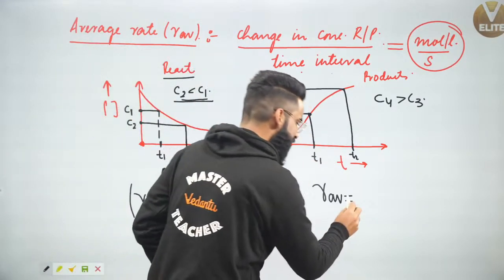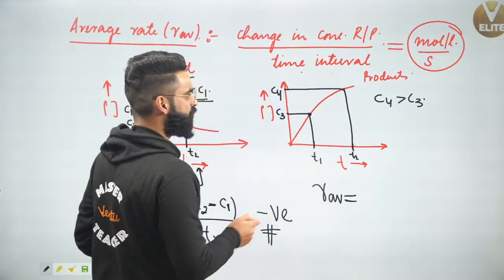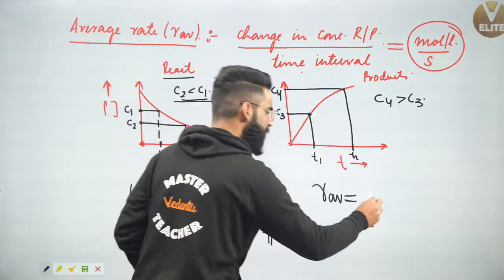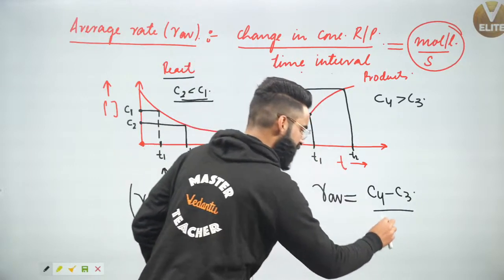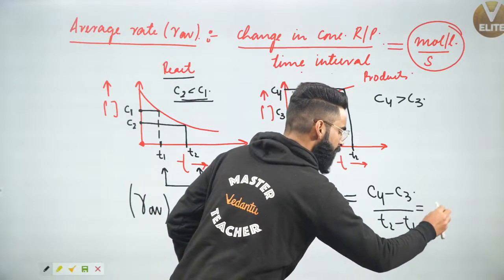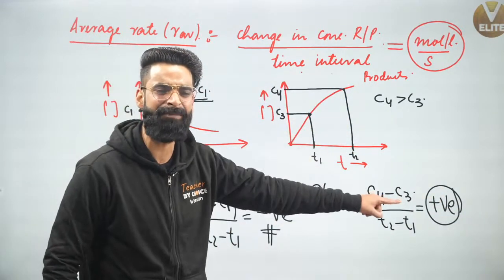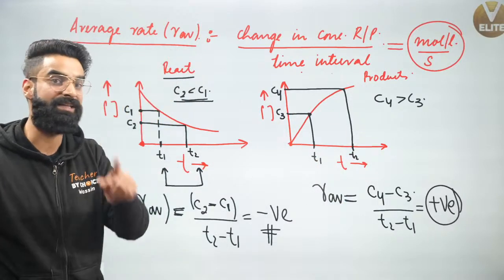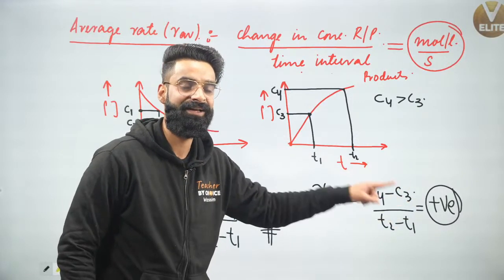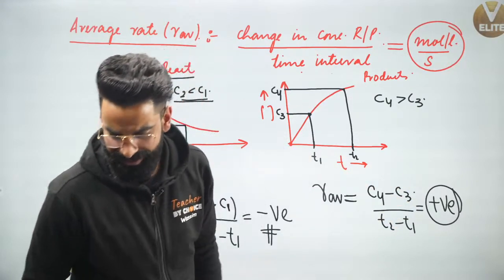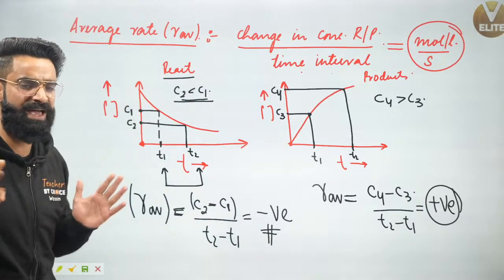Now guys, I can write the average rate of reaction with respect to products. It's going to be change in the concentration of products, which is going to be final concentration of product, which is C4, minus initial concentration of product, which is C3, divided by time interval, which is going to be t2 minus t1. If I ask you, will the value come out to be positive or negative? The value is going to come as positive. What does this positive sign tell me? It simply tells me that I'm calculating the rate of reaction with respect to products, and this positive sign gives me the idea that the concentration of product increases with time. Absolutely. I hope you're clear with the average rate of reaction right here.